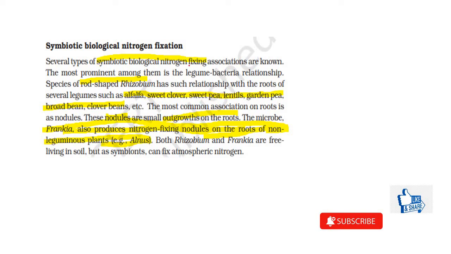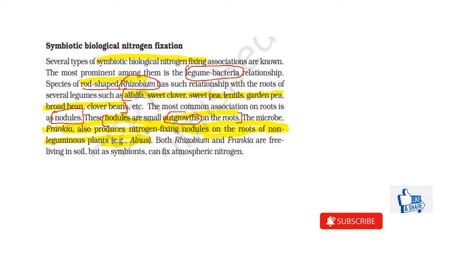So the most common example is the legume and the bacteria. So the legume plant and the bacteria. So in this case, we have the rod-shaped rhizobium, which has a symbiotic relationship in the roots of legumes. Specifically, examples like alfalfa, sweet clover, sweet pea are given. But if we talk about another example, this association between the microbe and the root is seen in the form of nodules, which are nothing but small outgrowths on the roots of the plant.